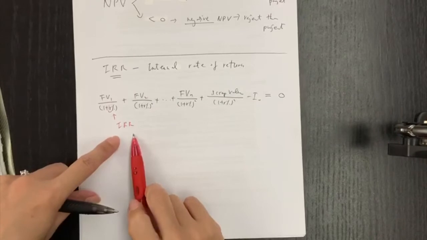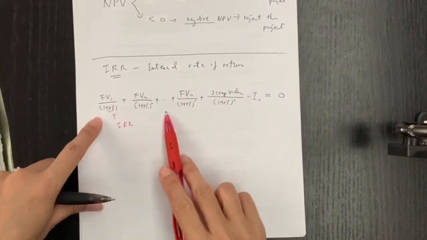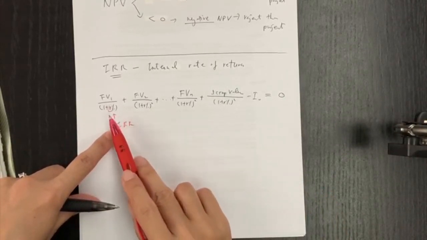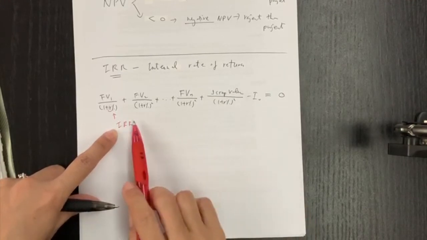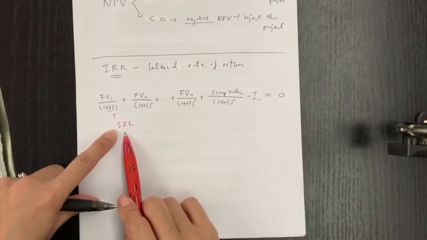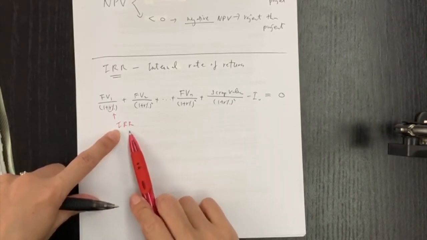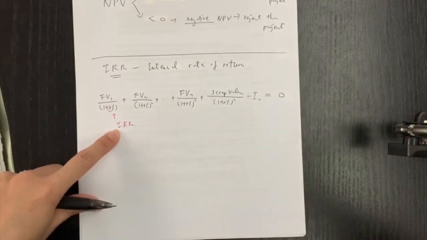So this is the idea of using internal rate of return: setting net present value equal to 0, where the unknown is R percent, and the R here means IRR. You don't need to worry about the calculation for IRR, because in our syllabus we don't need to calculate anything, but you need to learn the idea since the calculation is very, very complicated.